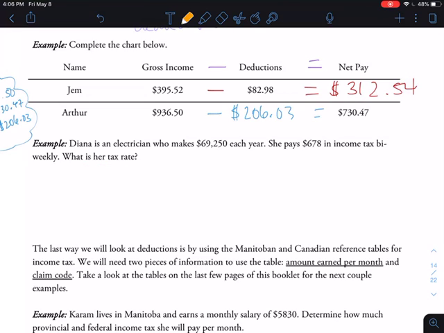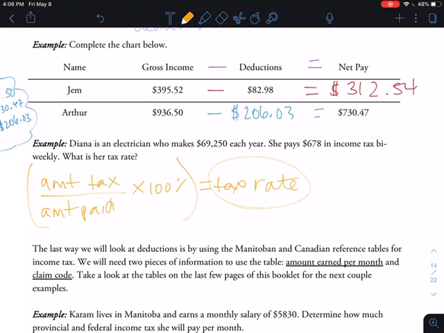Okay, so remember that the amount of tax you pay divided by the amount you are paid times 100% is equal to tax rate. Okay, so that's what we're looking for. We're looking for this tax rate. So we are going to use this formula,